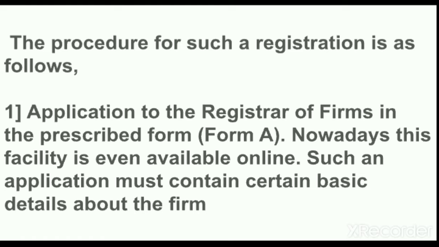So now we will discuss the steps for the registration, that which steps will be followed for the registration of the partnership firm. First of all, we have to apply to the registrar of firms in the prescribed form. The application will be in Form A. The partners have to apply to the registrar in the prescribed form, that is Form A.